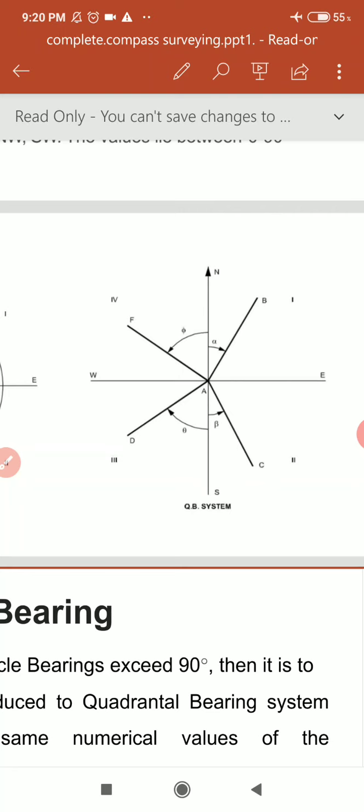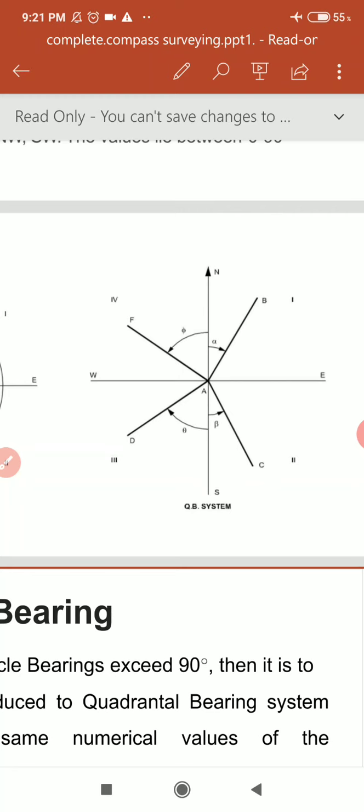So if the line is in the first quadrant, it will be near to the north. As from north, the angle can be, let us say, 30 degree or 40 degree, and if we measure the angle from south, we have to cover the second quadrant, it means the angle will be greater than 90 degree, and then goes to the AB line. So it is more far. So it clearly shows that more than 90 degree we have to cover, and then it shows that the line in the first quadrant is nearer to the north direction. Similarly, if the line is in the second quadrant, then it is nearer to the south direction. So measurement will start from south.